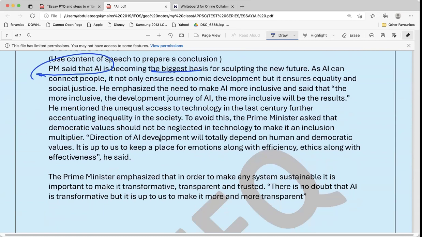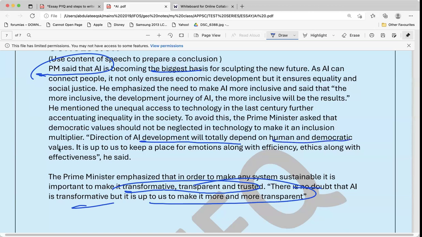AI can be beneficial to the human being if it is transformative, transparent, and trusted. There is no doubt that AI is transformative. It has to be made transparent as well. It can be made. It has to be made. If AI is inclusive, the development will be more human, democratic. It can be more inclusive by making this AI more transformative, transparent, and trusted.